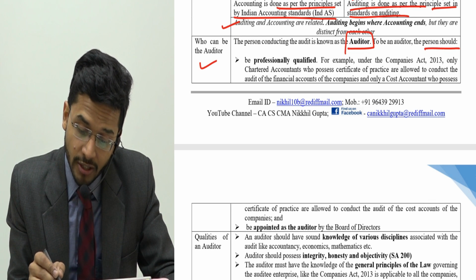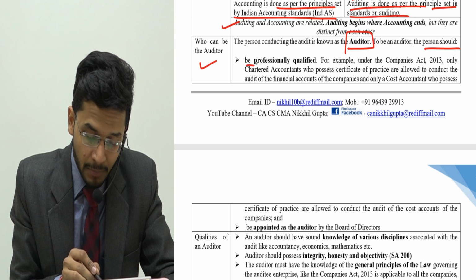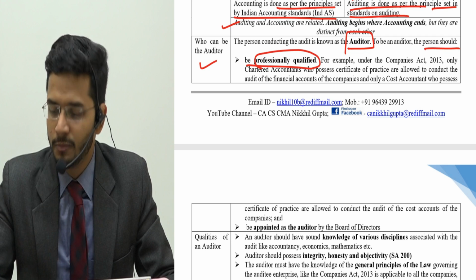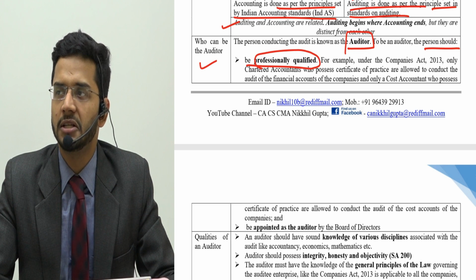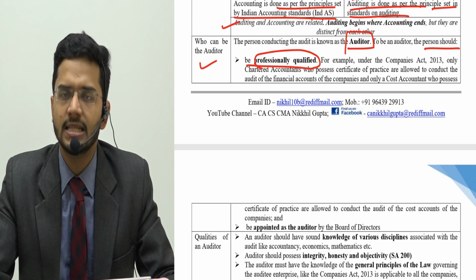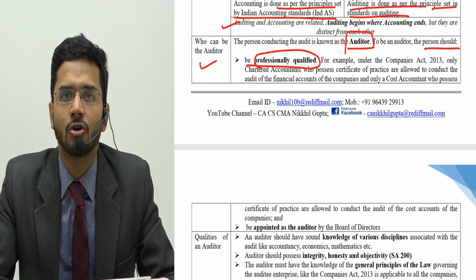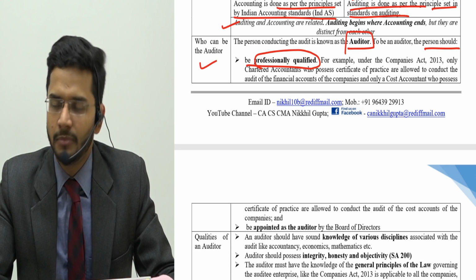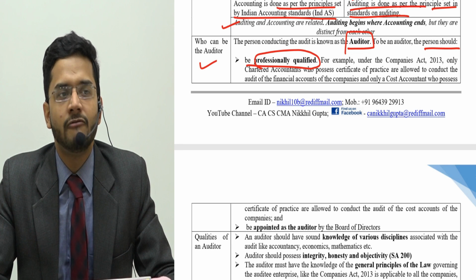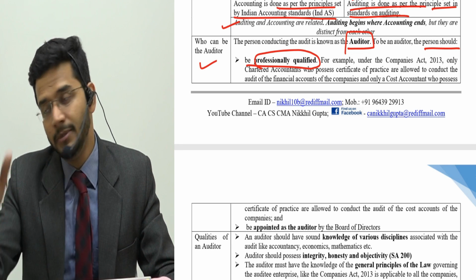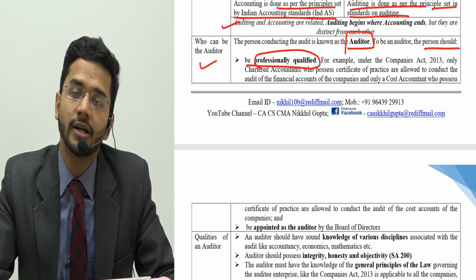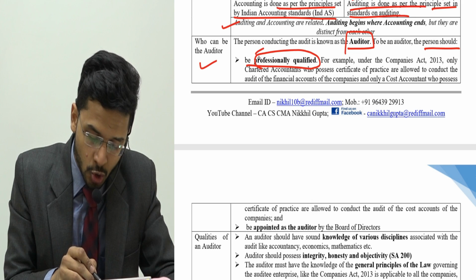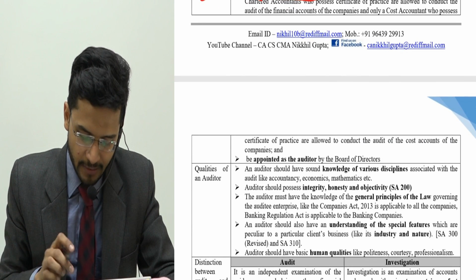Now, to be an auditor, the person should be professionally qualified, number one. For example, for conducting cost audit, a person should be a CMA. For conducting secretarial audit, a person should be a CS. For conducting statutory audit, a person should be a chartered accountant. For conducting income tax audit, a person should be a chartered accountant. For conducting GST audit, a person can be a chartered accountant as well as a cost accountant. So the first and foremost requirement of becoming an auditor is that you should be professionally qualified.